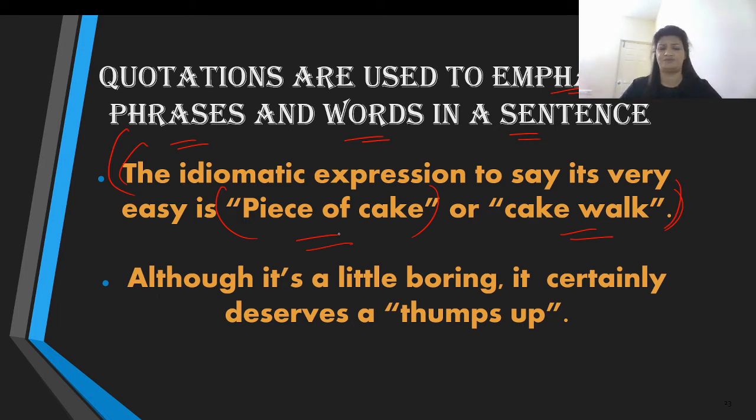While you're sharing that information, there is something that you want your reader or listener to focus on. So how would you do that? The idiomatic expression to say it's very easy is, put your inverted commas over here, and bring about your phrase like this or like this. So another usage of quotation marks is to emphasize a particular phrase or a word or words for that matter.